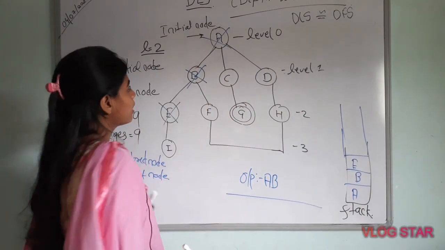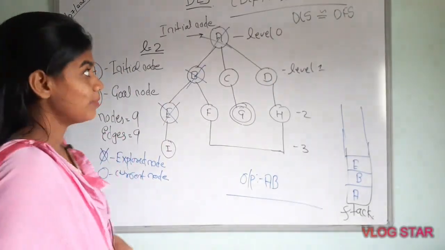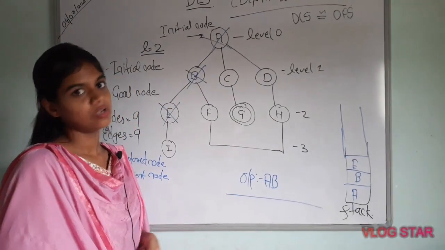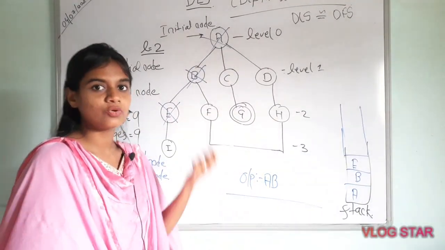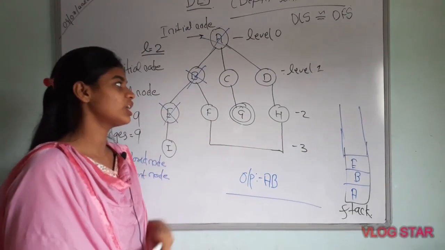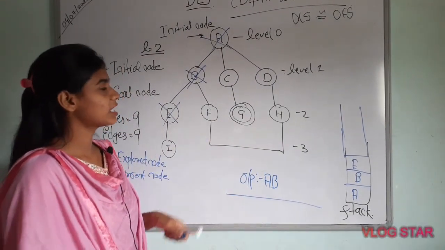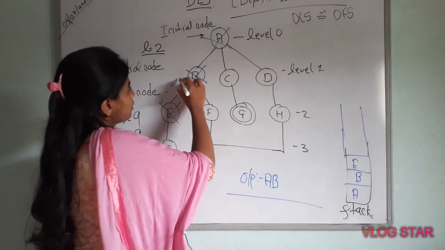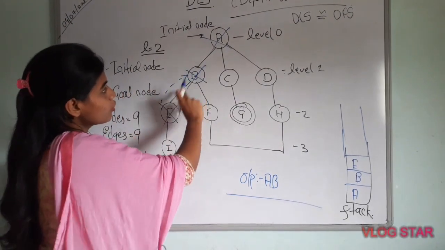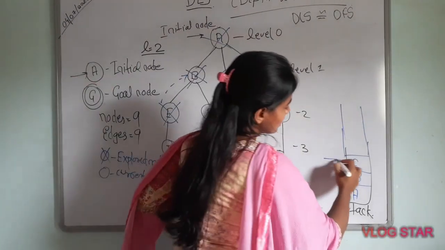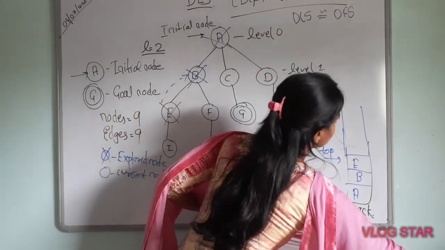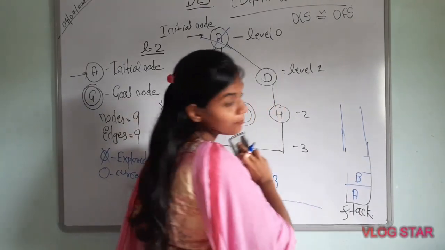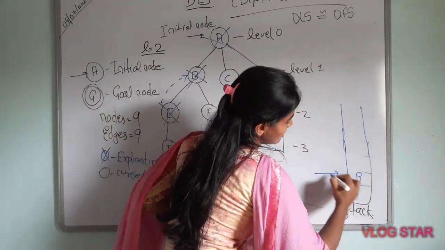After that we can see E is connected to I, but we can't go there, and E is connected to B. Here I will do backtracking. Why am I doing backtracking? Because I have to make all the unvisited nodes visited nodes and reach the goal node, which is present on limit 2, level 2. So if necessary, you have to do backtracking. This is our E. Now I will go to B, but the top of the stack is E, so I will pop E out and make B the top of the stack.